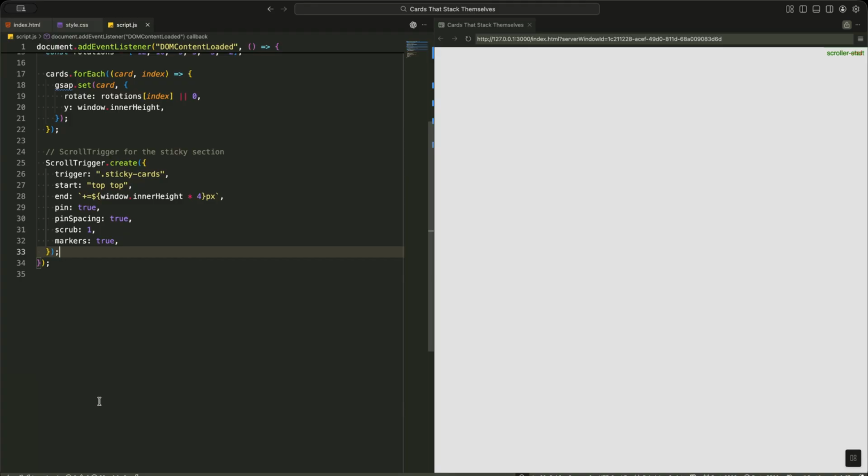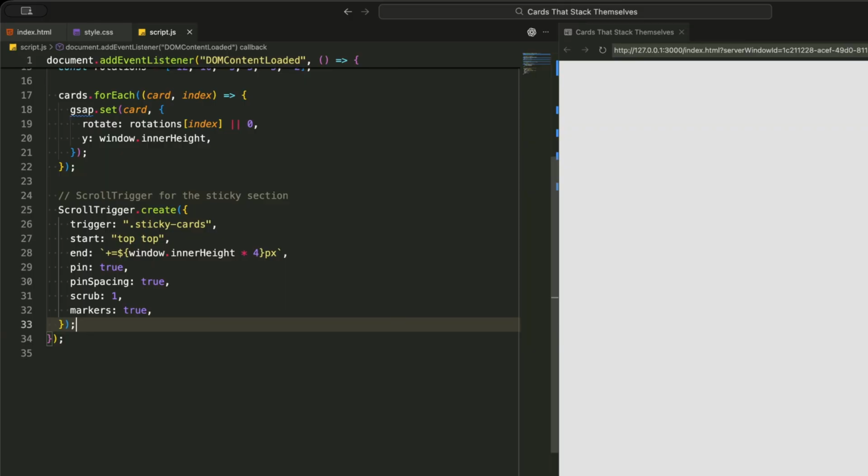Next, we create the scroll trigger for our sticky cards section. We target the sticky cards section as our trigger element. The animation starts when the top of this section hits the top of the viewport. We set the endpoint to be 4 times the viewport height from the start, giving us plenty of scroll distance to work with for our stacking animation. The pin property is set to true, which makes the entire section stick in place while we scroll through it.